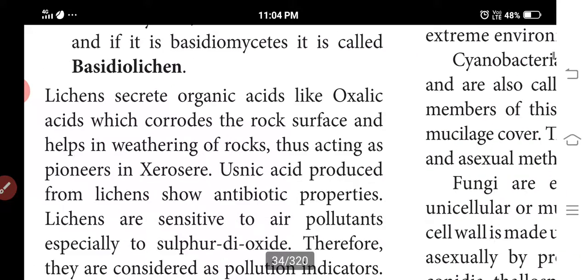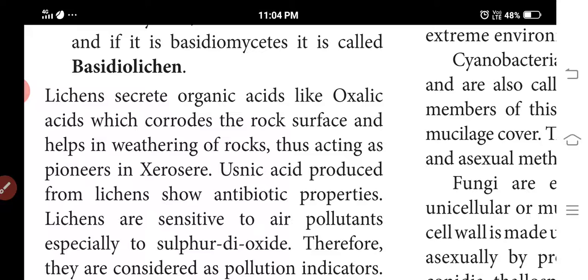Next, what chemical substances are produced in lichens? First one is oxalic acid. Oxalic acid corrodes the rock surface, and it can be used to determine the weathering and the age of the rock, acting as a pioneer of geosurf.